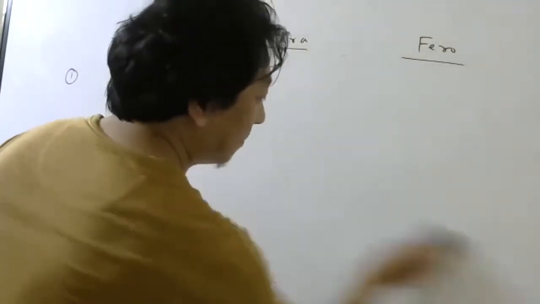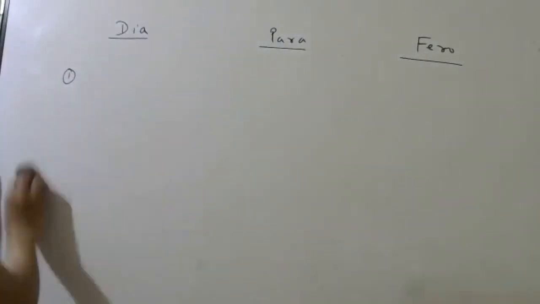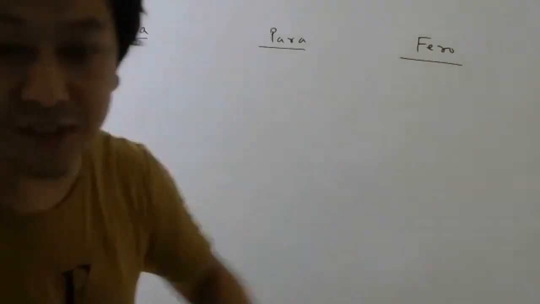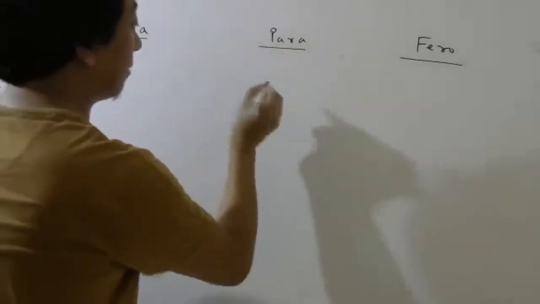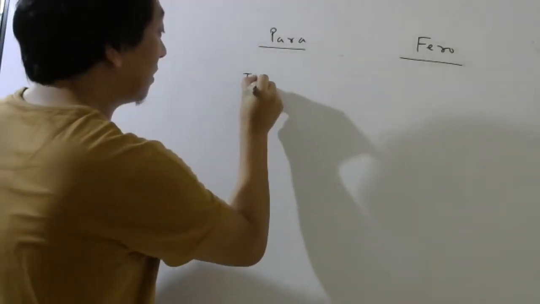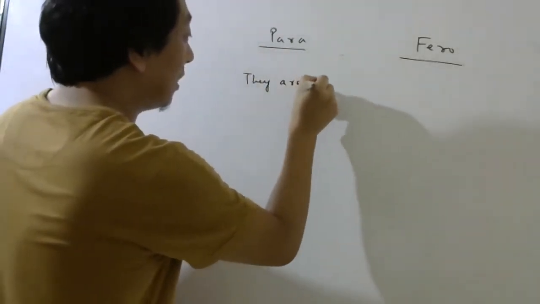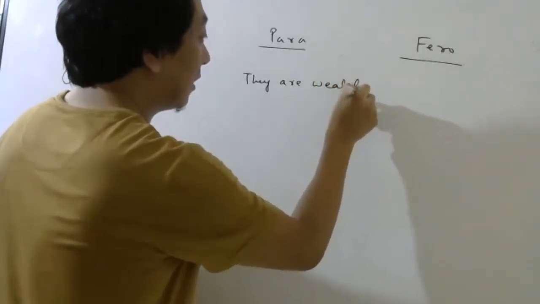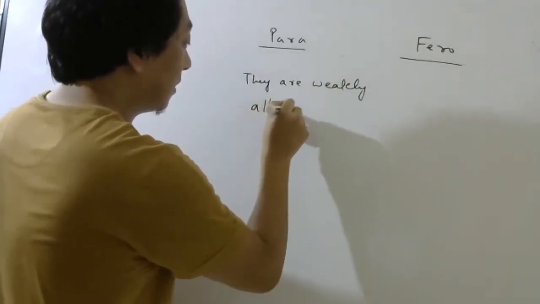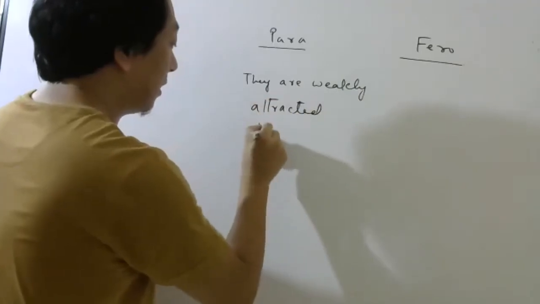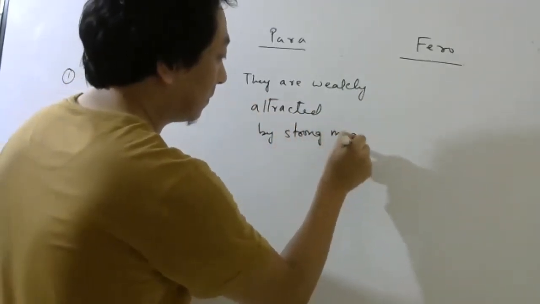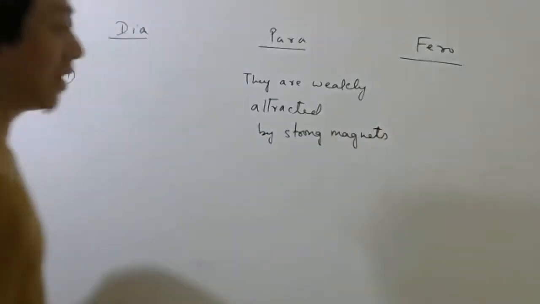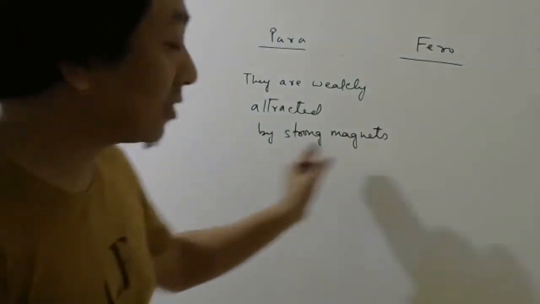Again, for exam purpose, you don't have to know these things, but for understanding the differences, you should know that. So in paramagnetic material, what happens is they are weakly attracted by strong magnets.